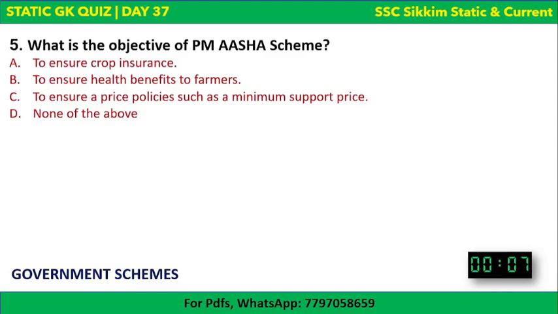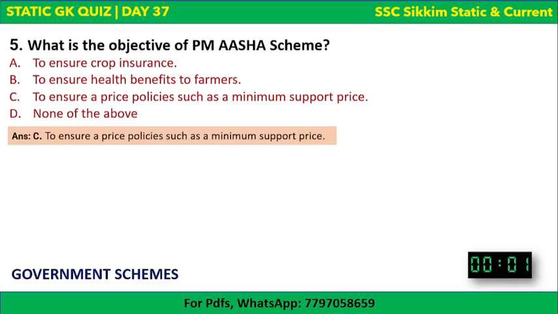To ensure crop insurance, to ensure health benefits to farmers, to ensure price policies such as minimum support price, or none of the above. The correct answer is C, to ensure price policies such as minimum support price.